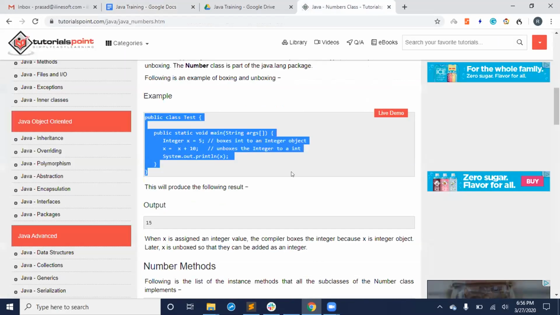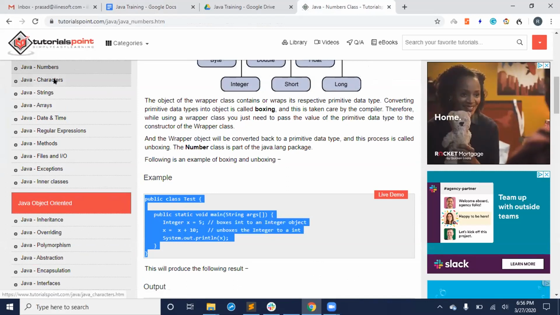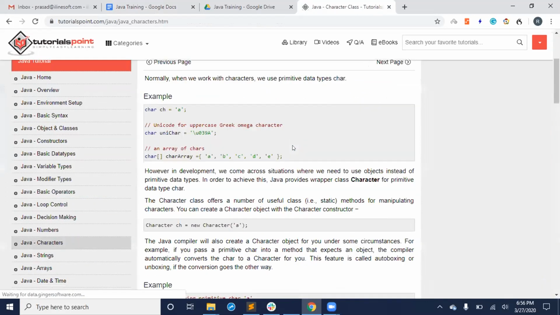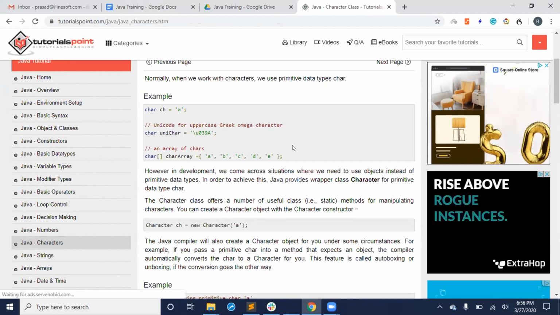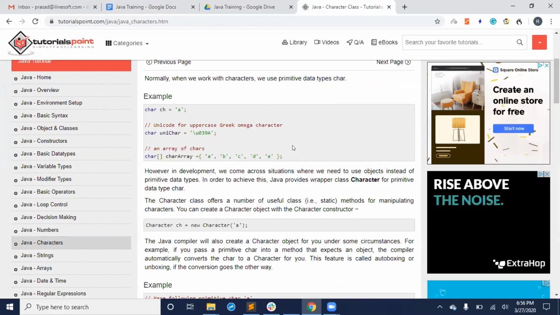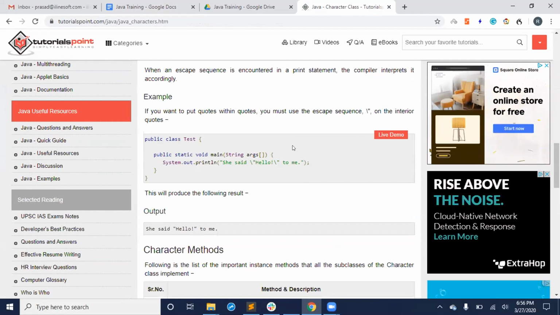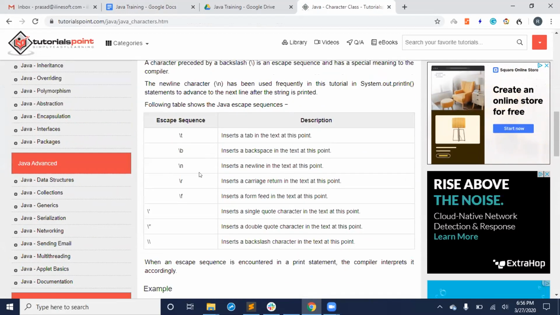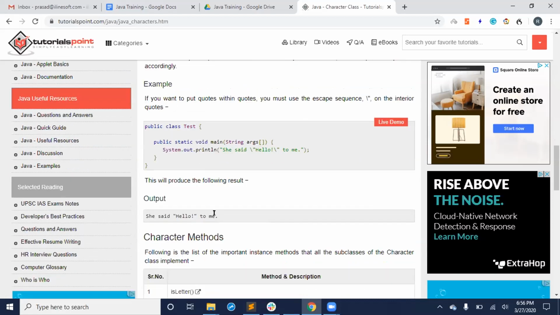Now let's see one more concept. We have seen the numbers. Characters, we'll hardly spend any time. That boxing, unboxing is not a concept to understand. It's just for your interviews, and you can look at this maybe after 20 classes or later on. Character is like a single character. And escape sequence also we will see. We will see all those things. That time only you'll understand.